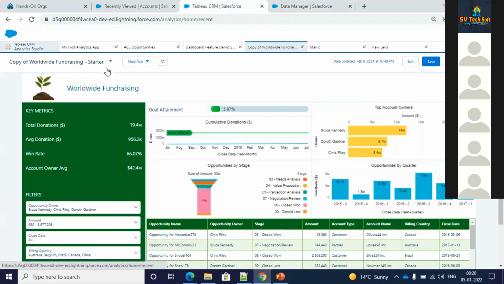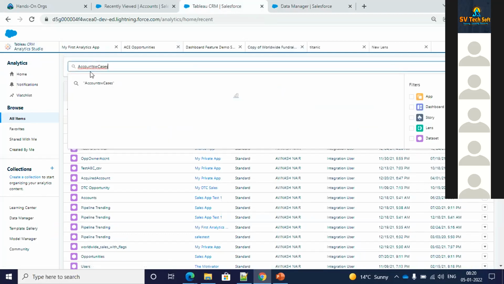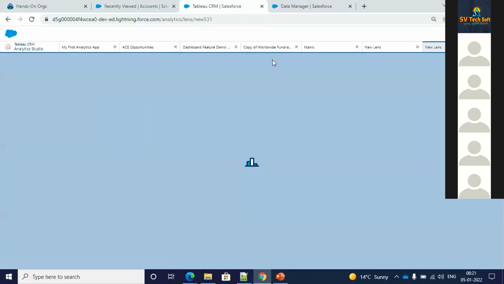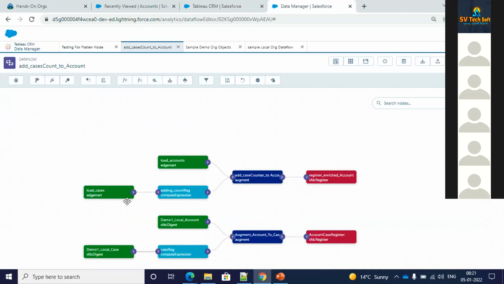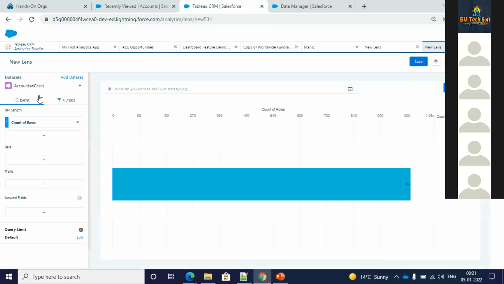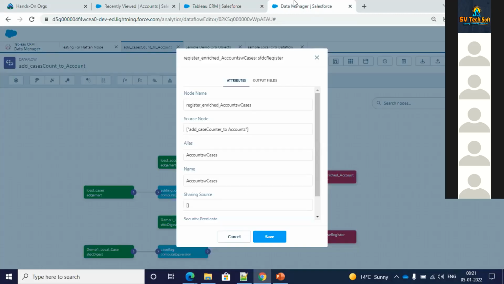So if I go to Analytics Studio and search over here for accounts w cases, and open this, this whole transformation which I did is a very simple transformation which I am just hovering over right now. I loaded accounts, I loaded cases, I gave a compute expression, and then I augmented the account and cases, and I finally registered. That final output I will be able to see in the data set here. Once this runs successfully, this name you are going to see as a data set.